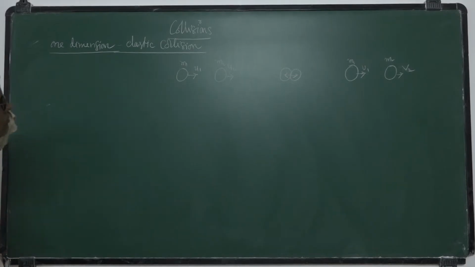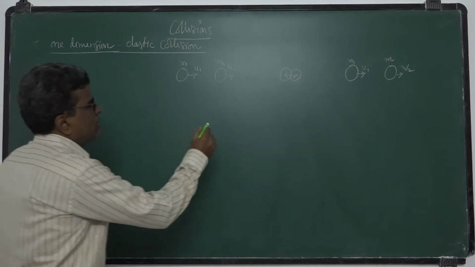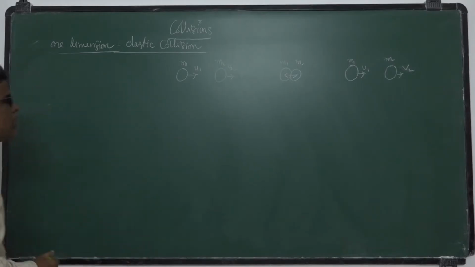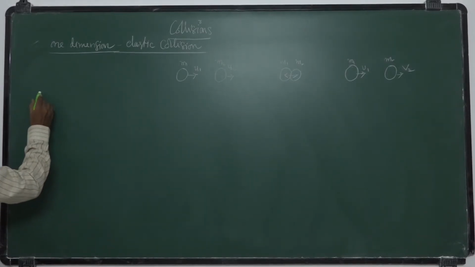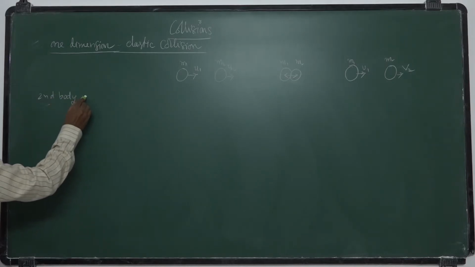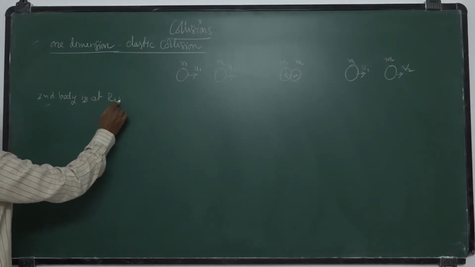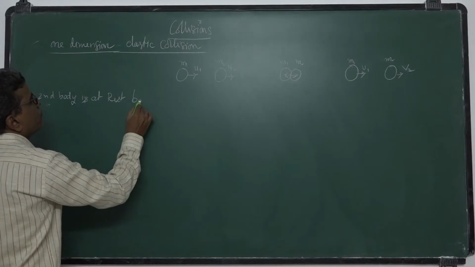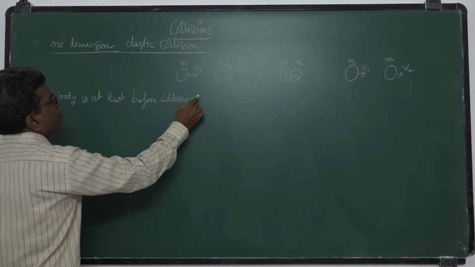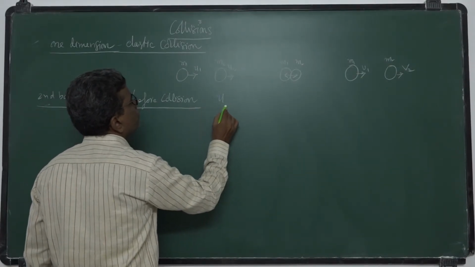Now if the second body is at rest before collision, that is u2 will be 0.